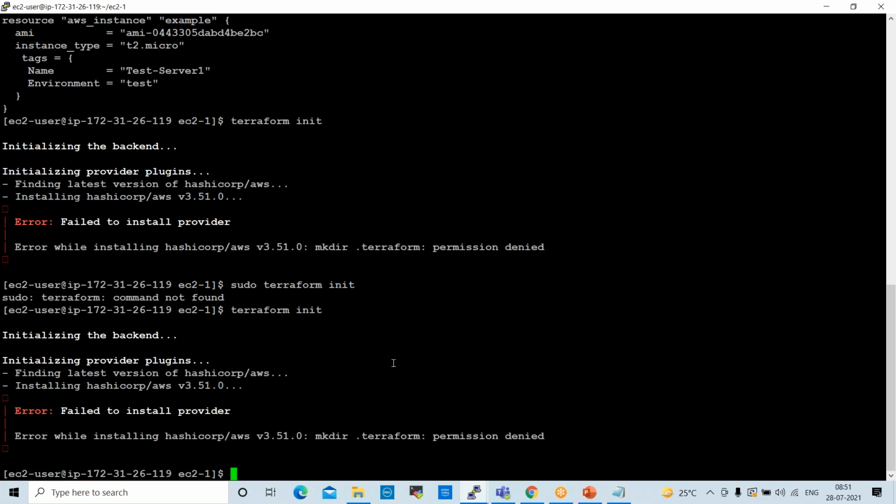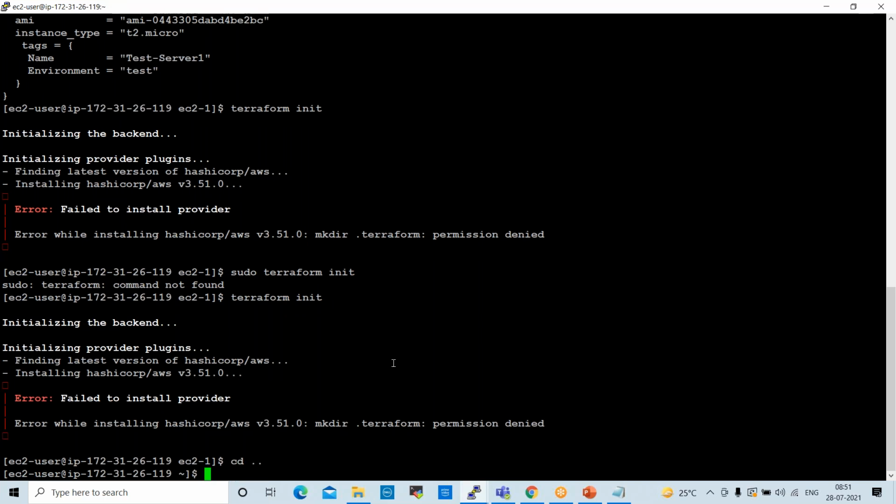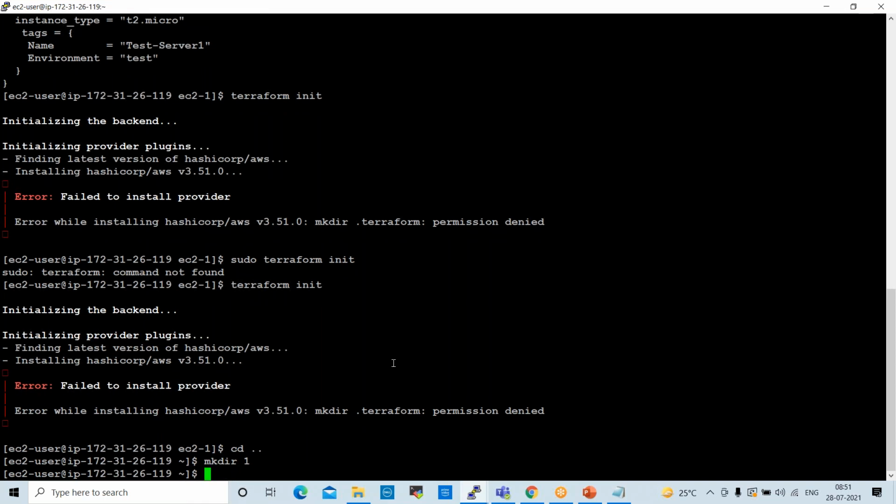Okay, got it. Normally we should not use sudo anywhere. Let me mkdir, for example, 1. I have created folder 1. We should not use sudo, even while creating a folder in Terraform. If you use sudo in Terraform, it will give you more errors.